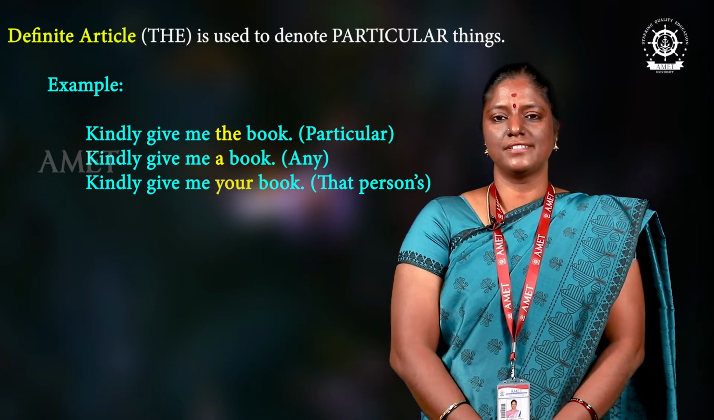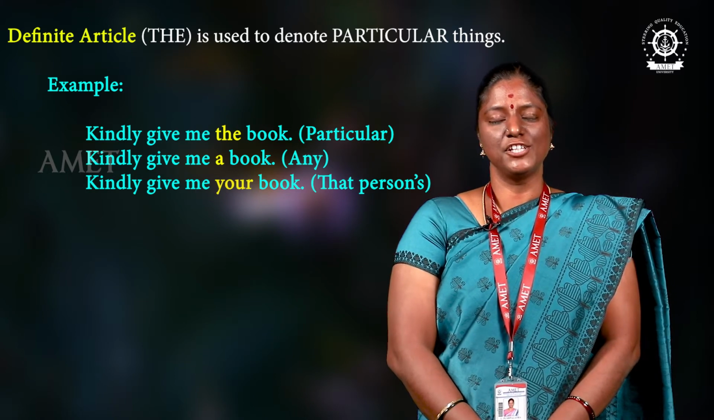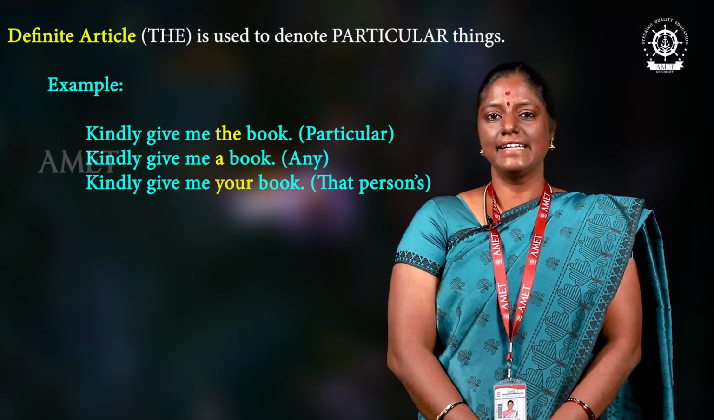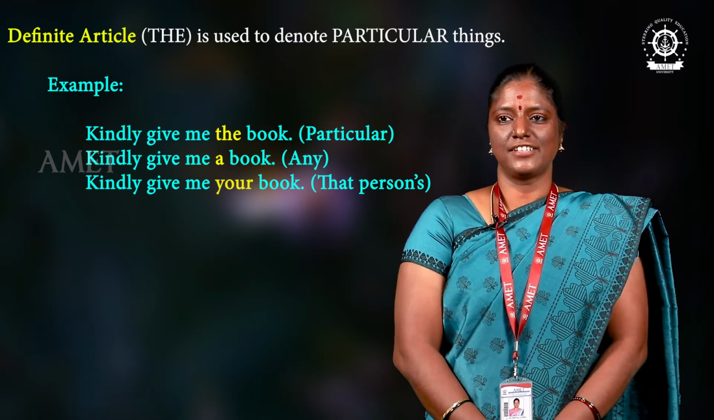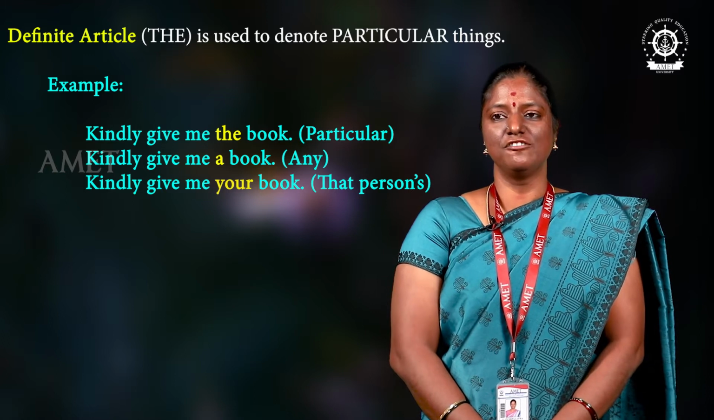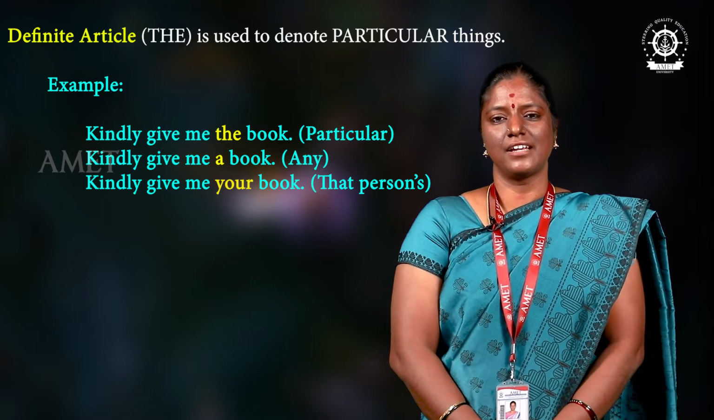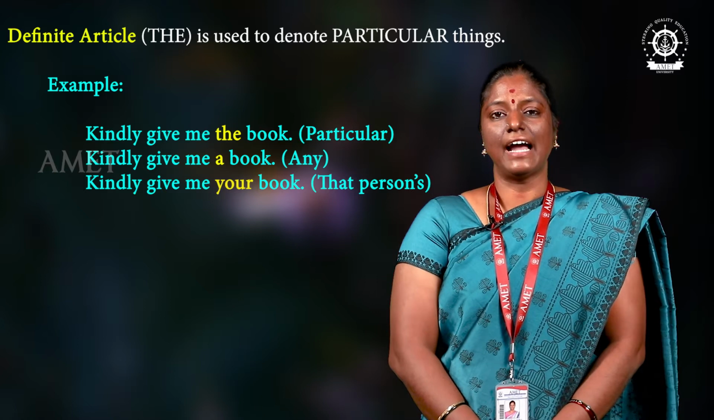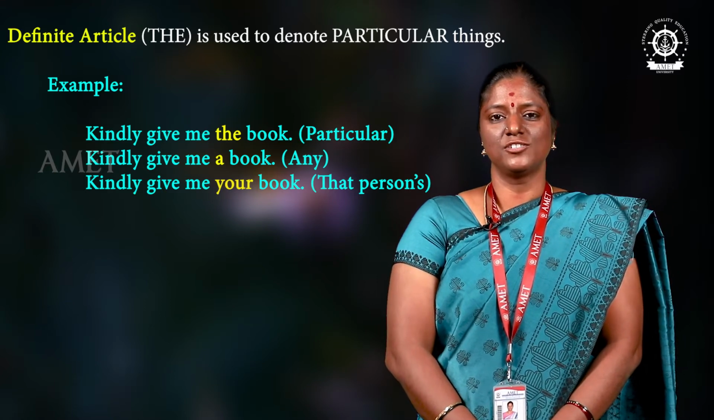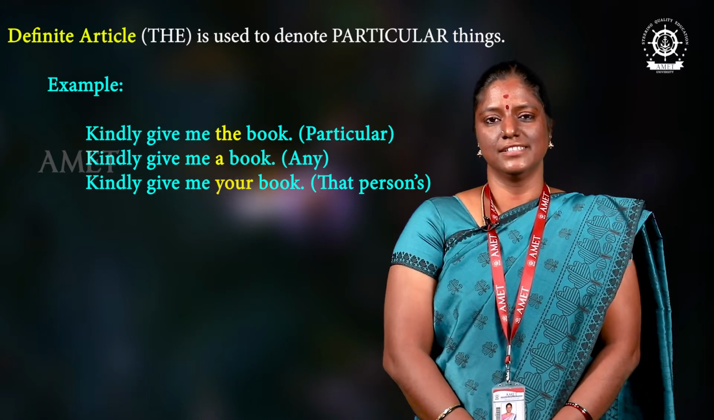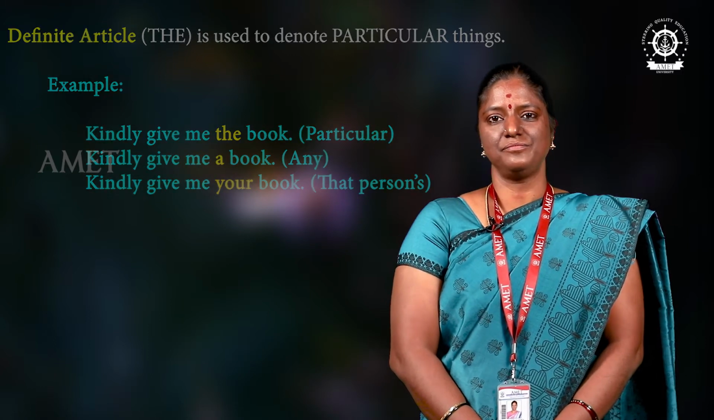Let's see some examples. Kindly give me your book. Your, so somebody's book. Next sentence: kindly give me a book. Any book in general. Kindly give me the book. I am asking the particular book. So in that case, we are using the definite article.